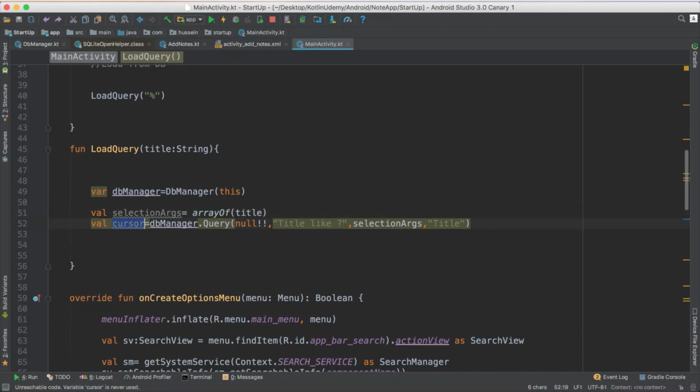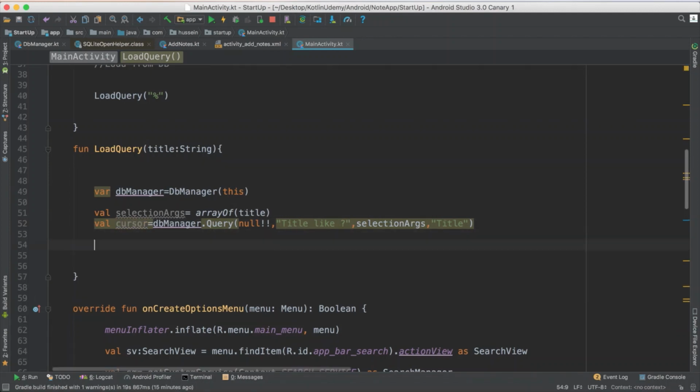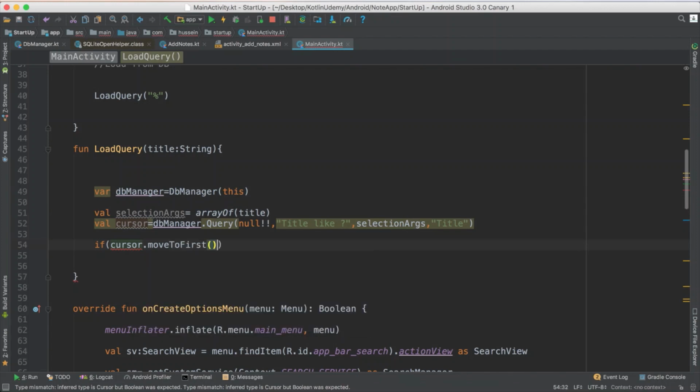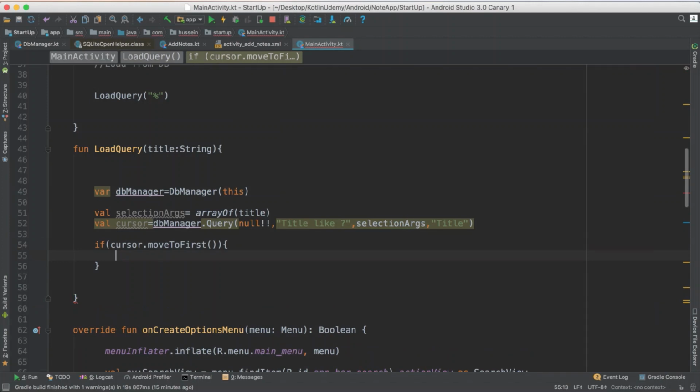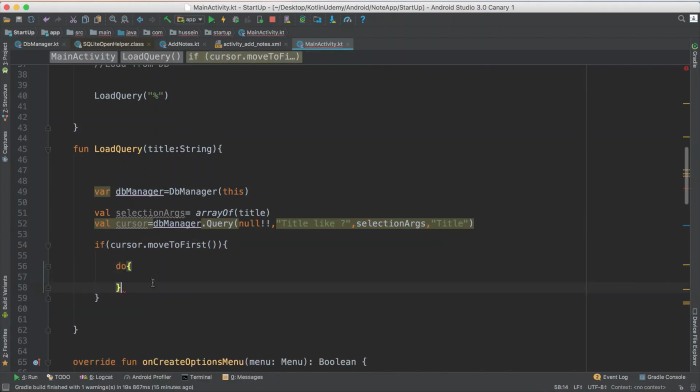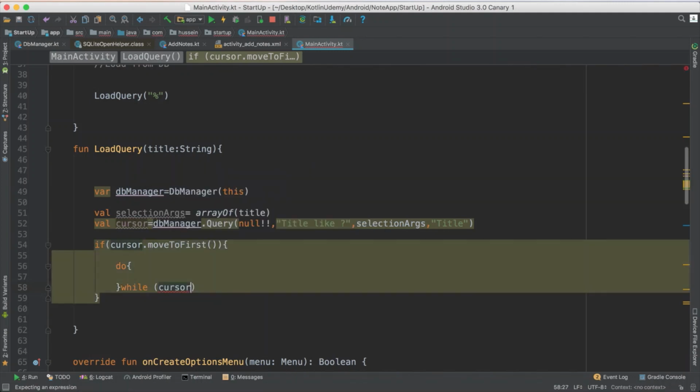So now finally the cursor will have all the information about the things that we needed. So if the cursor dot move first, I just move it to the first element in the cursor, because it just looks like a table. You go to the first element of the table, then I start doing things. I say do, then while you have data, please move. So I say cursor dot next, or move to next.